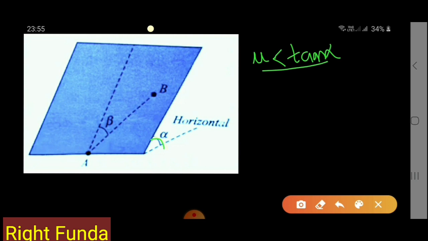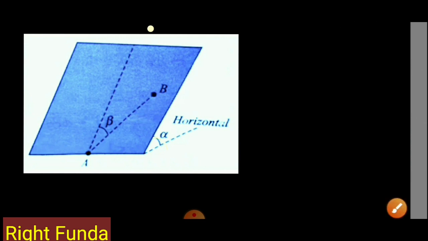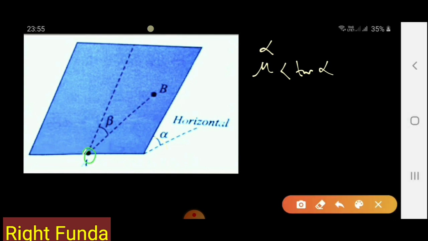So if you put a charged particle here, it will have a tendency to move down. This is given in the question. So alpha is given and mu is given, and the condition on mu is given, that it is less than tan alpha. Now it has a tendency to go down. So you put a charged particle here and another charged particle here, and this has to be in equilibrium.